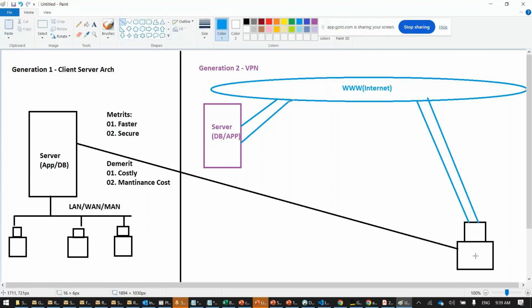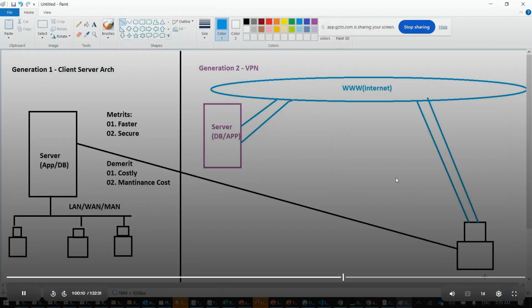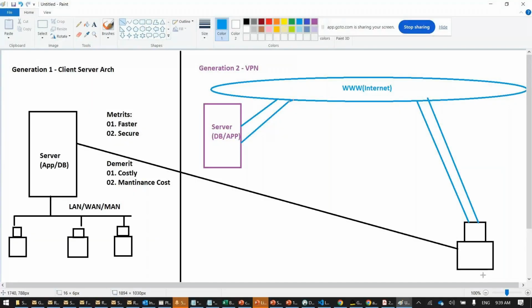But I can't lay a cable like in Indian Railways from high-tech city to Amirpet. We don't have that much money to dig the ground and put the cable. So what I will do is create a virtual connection, a connection within the connection, something like this. There is a pipe, and inside that pipe there'll be one more thin pipe like this.